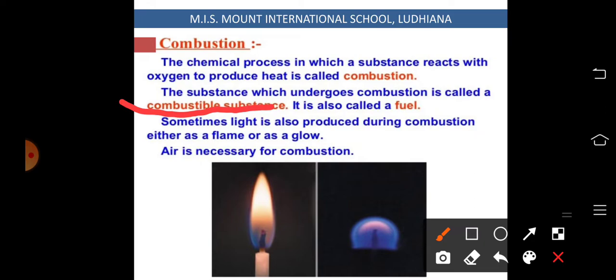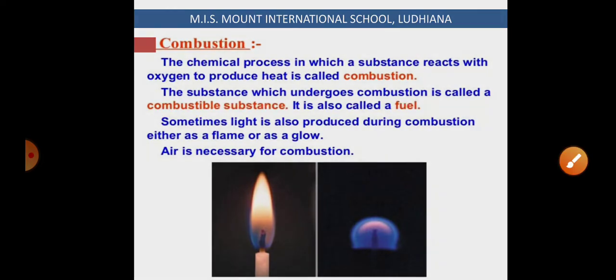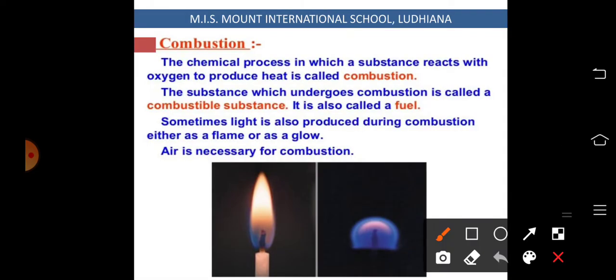Now all these combustible substances which undergo combustion or react with atmospheric oxygen are known as fuels. Okay students, these are known as fuels. Sometimes the substance while undergoing combustion also produces light or glow, and this light or glow is known as flame.